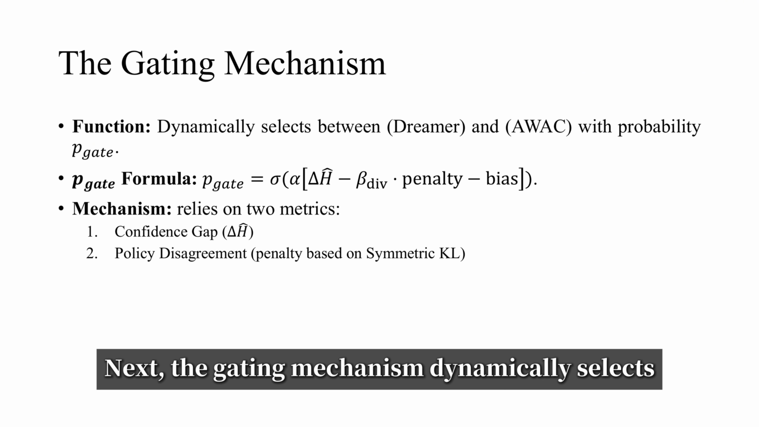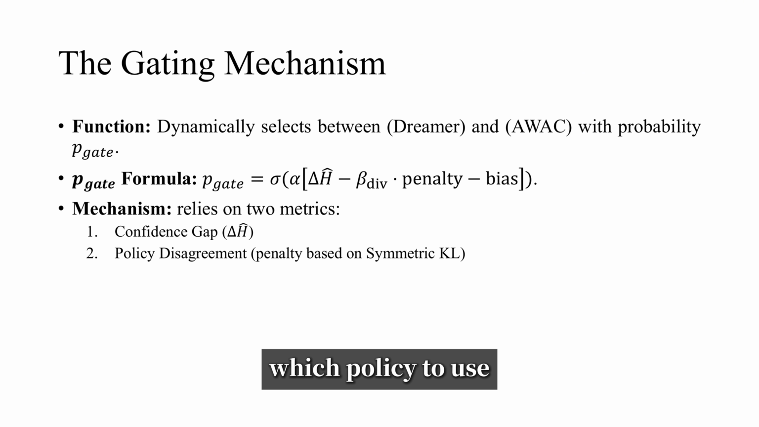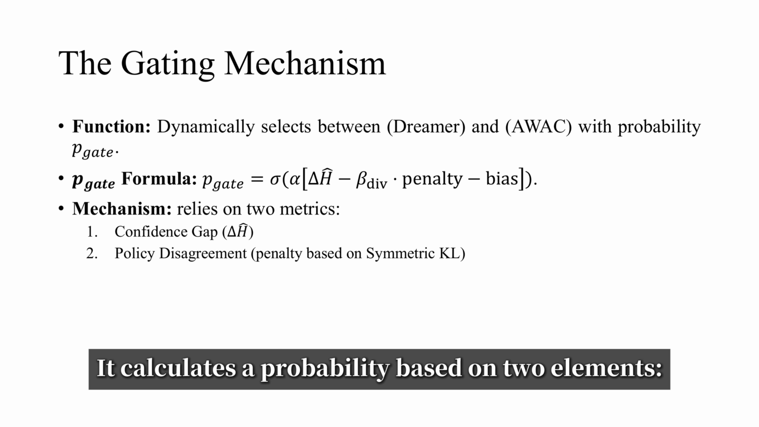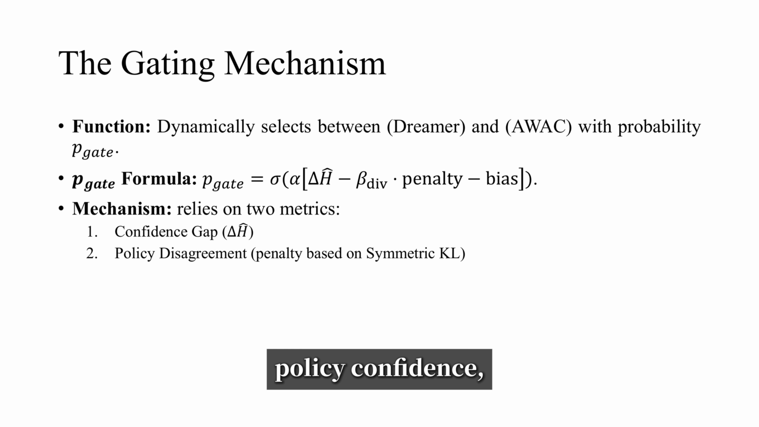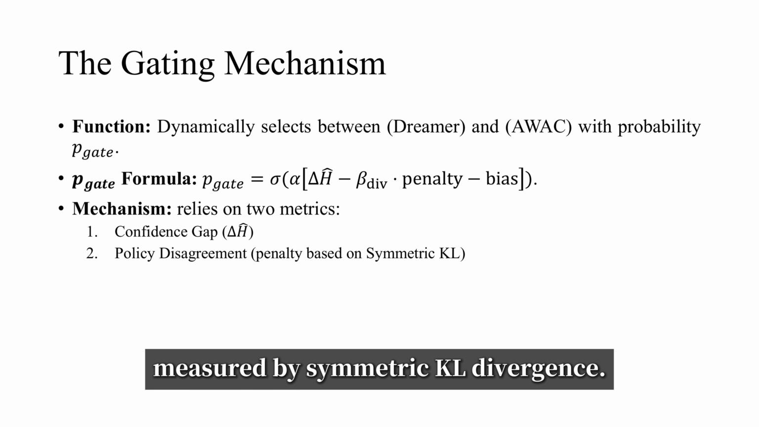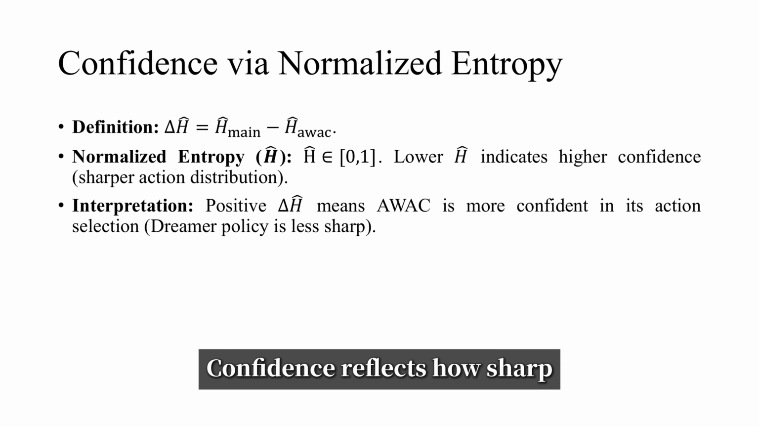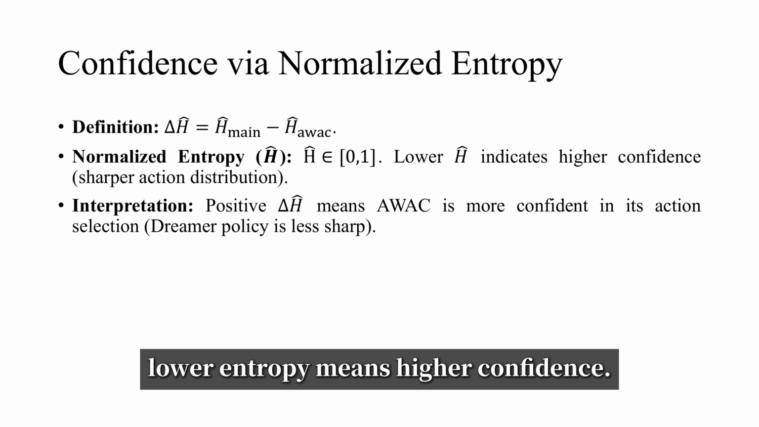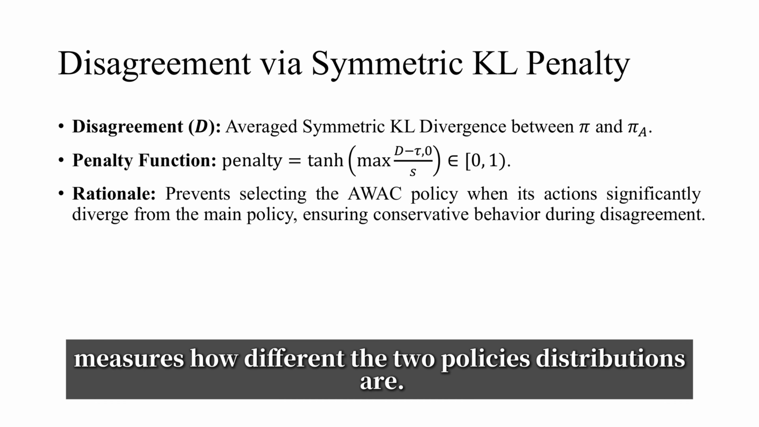Next, the gating mechanism dynamically selects which policy to use for each environment instance. It calculates a probability based on two elements: policy confidence, measured by normalized entropy, and policy disagreement, measured by symmetric KL divergence. Confidence reflects how sharp or certain a policy's action distribution is. Lower entropy means higher confidence. Disagreement, on the other hand, measures how different the two policies' distributions are.